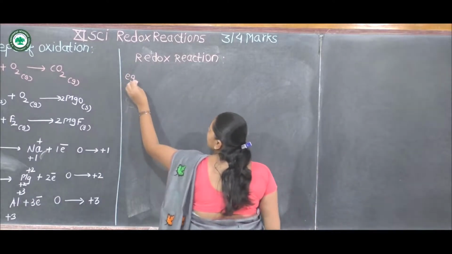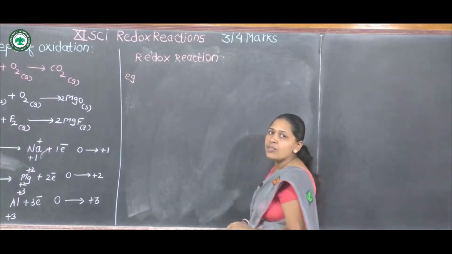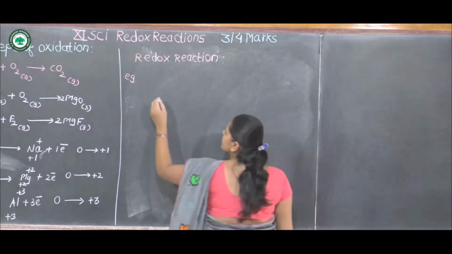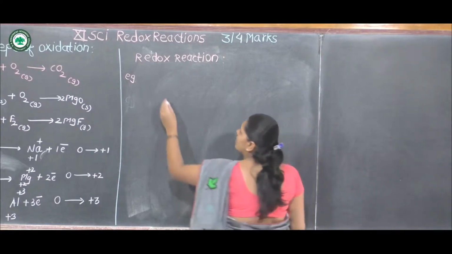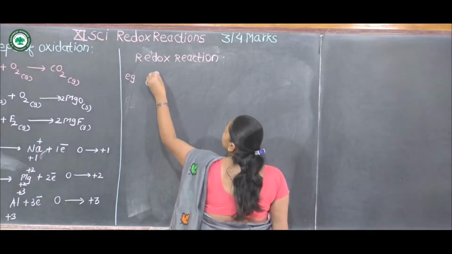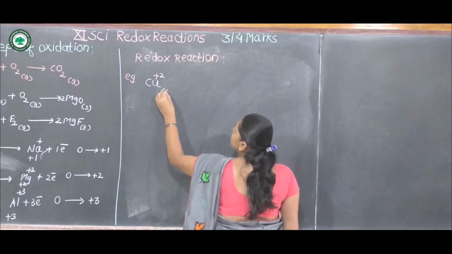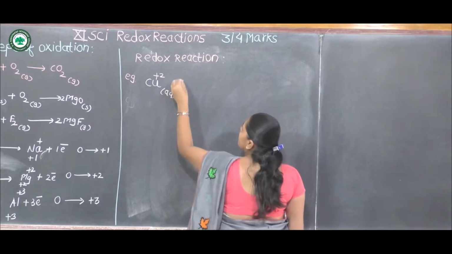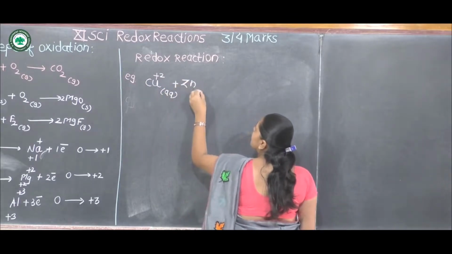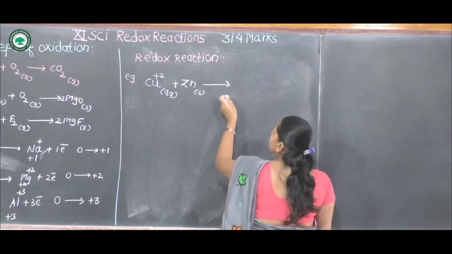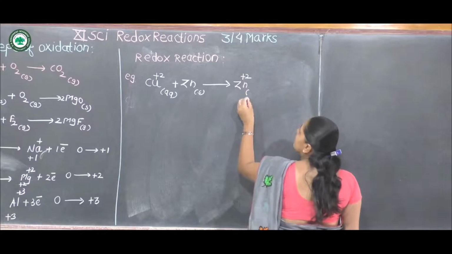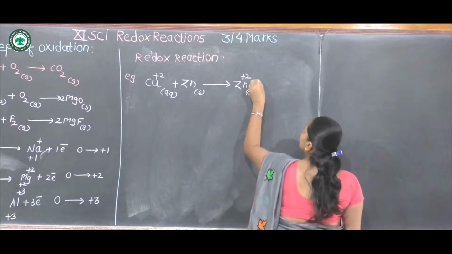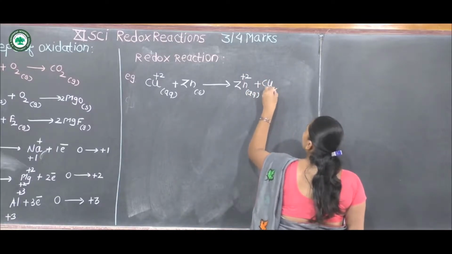For example, I write here one example of redox reaction, that is the cell reaction in Daniell cell. Copper +2 plus zinc gives zinc +2 and copper solid.